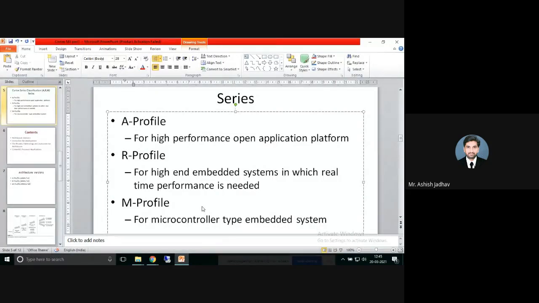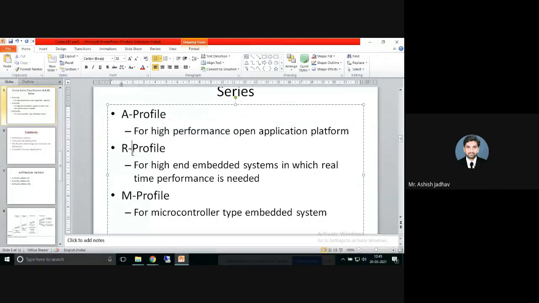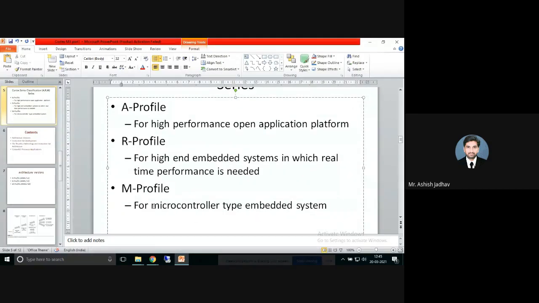Now let us understand the meaning of those three profiles one by one. A profile is used for high performance applications. R profile is used for embedded systems when real time application, means a quick response, is required. M profile is used when a microcontroller type embedded system is required.